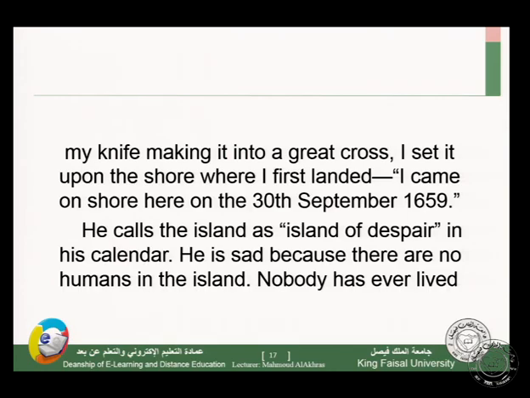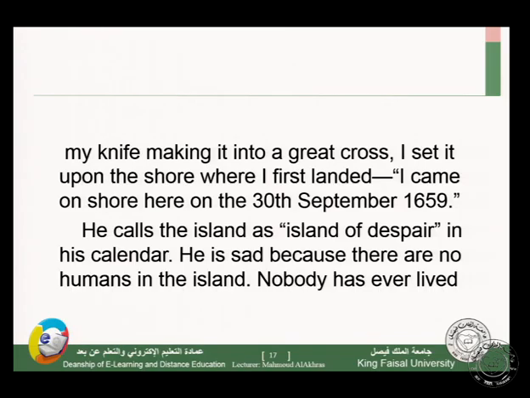In order to follow the dates and time, he scratches the wood with his knife. I set it upon the shore where I first landed. I came on shore here on the 30th September 1659.